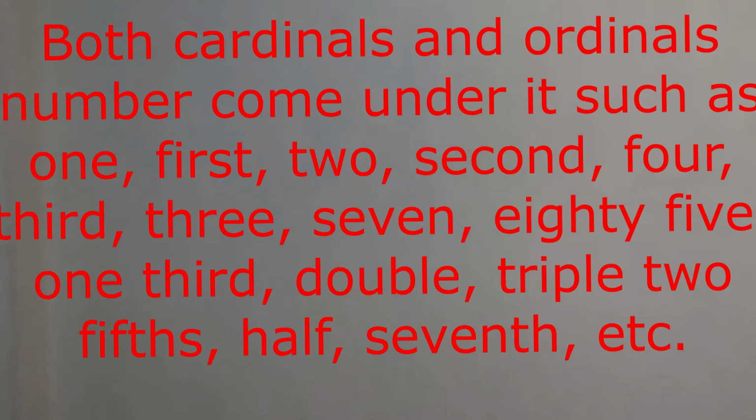Both cardinal and ordinal numbers come under it, such as one, first, two, second, third, seven, 1/3, double, triple, two fifths, half, etc. For example, let us see that in a sentence. There are nine persons in a group. He is forced to join sports in the class. The words nine and forced are numeral adjectives. That is also definite numeral adjectives.